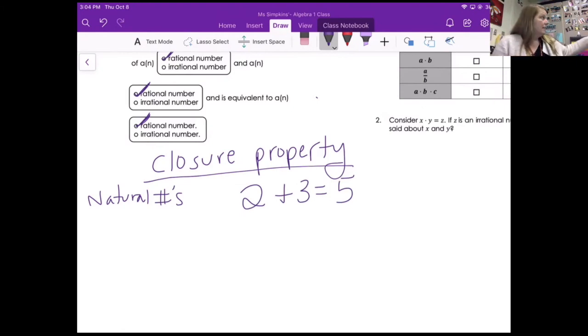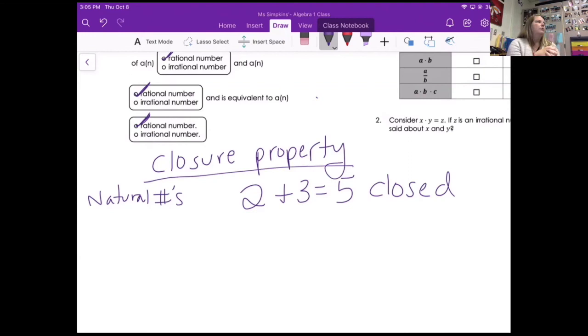There isn't. And since there isn't, this is called closed. It's called closed because whatever type of numbers I started with, I will always get that type of number as my answer. Let me repeat that. I started with 2 naturals. My answer is natural when I add them. Always. There is no counterexample.